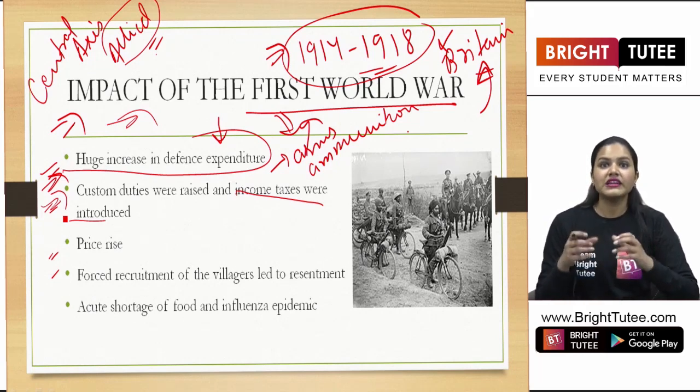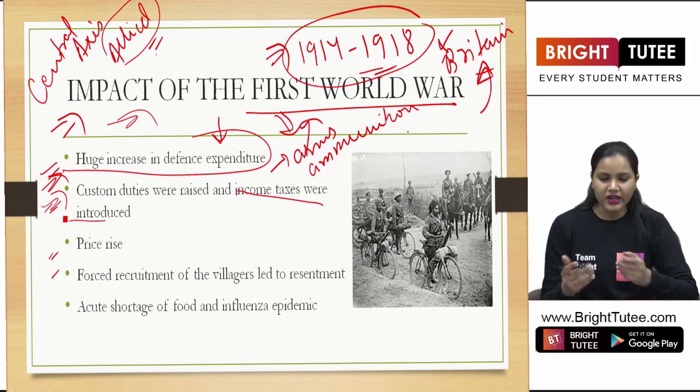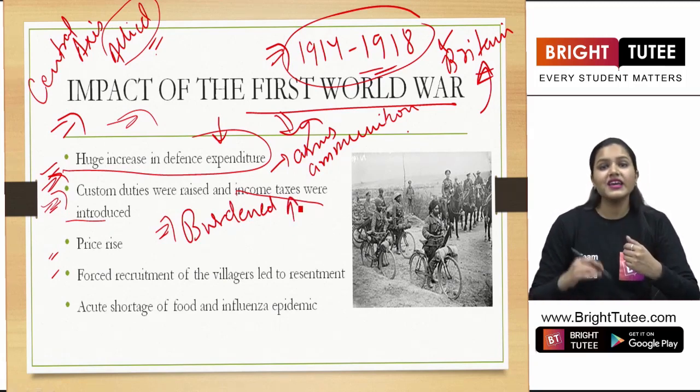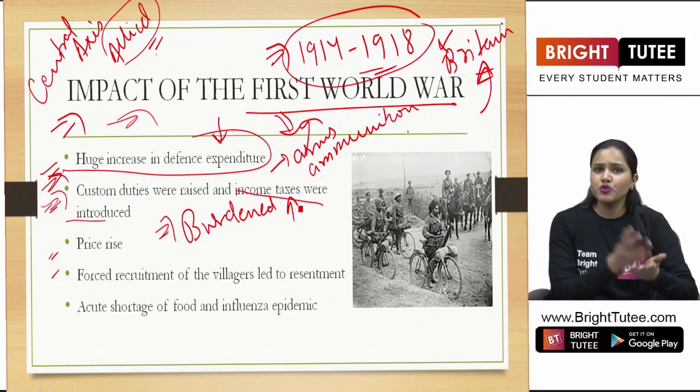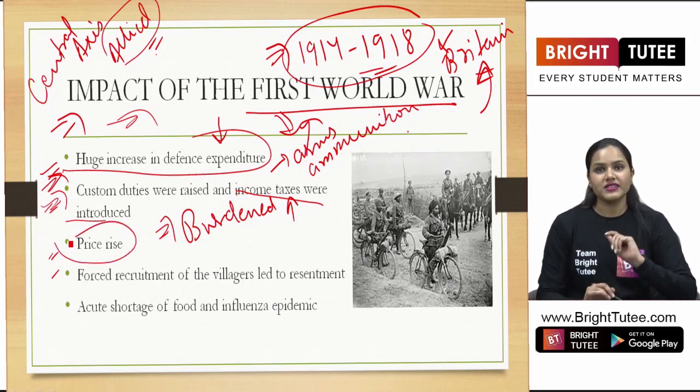Definitely, this was a grim situation for the people living in our country. Why? Because it burdened the people. And why were they burdened? So they were burdened because they had to pay high taxes. And these people, the poor people, could not afford that. Apart from this, there was price rise.